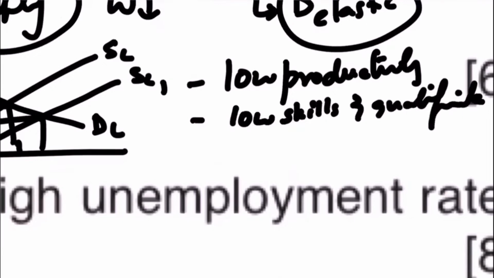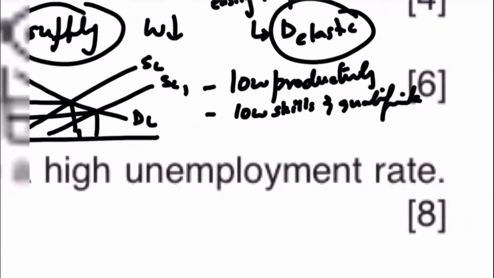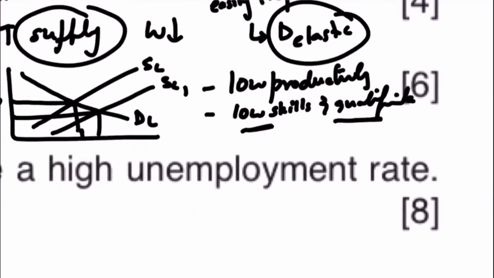There is a lot of supply of Uber and Careem drivers, and their supply is elastic, because to become an Uber driver you just need a driving license and to know how to drive. You don't have to do a 4-year bachelor's degree for that. So low skills and low levels of qualification are required. Whenever jobs require low skills or low qualifications, the demand for those workers is elastic. Remember that.